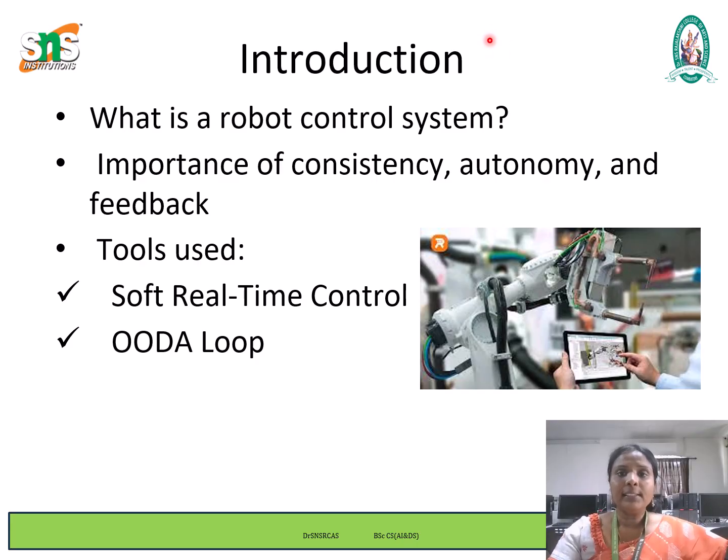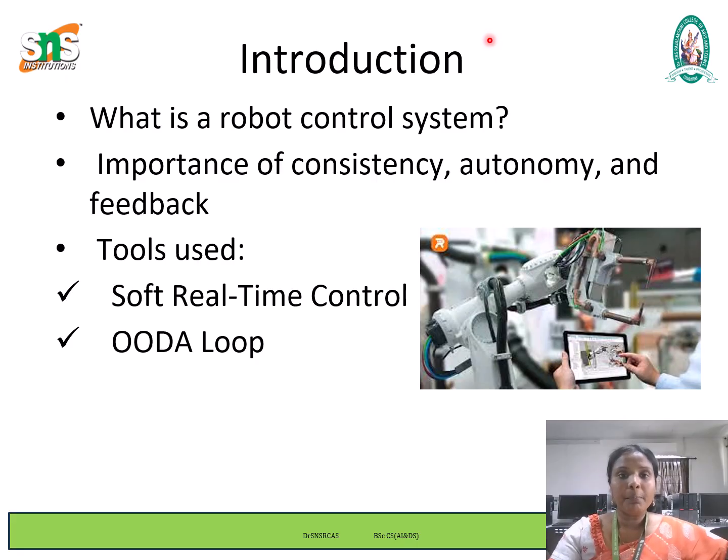Consistency ensures that the robot performs actions reliably and predictably. Without consistent control, your robot actions could vary significantly even under the same condition. Next one is autonomy. Autonomy refers to the robot's ability to make decisions and act without human intervention. An autonomous system can interpret sensor data, plan actions and execute tasks independently.